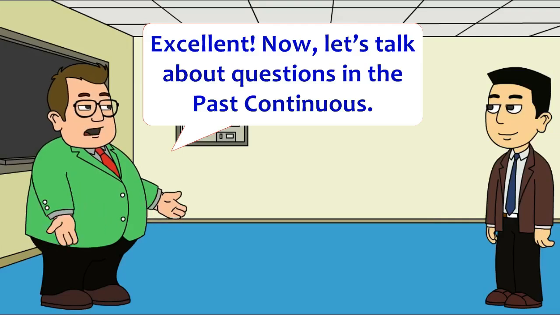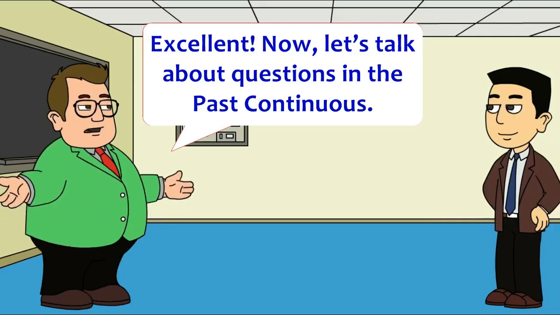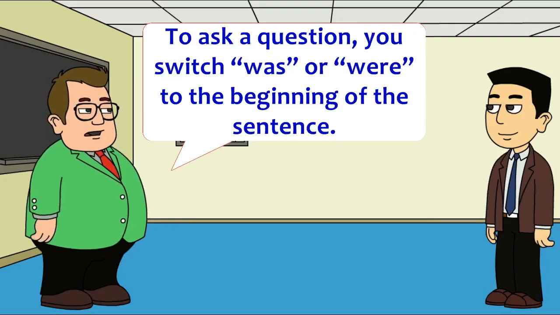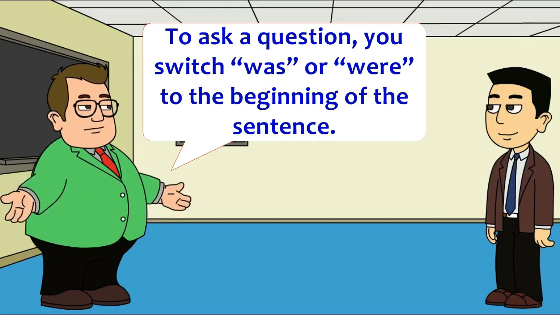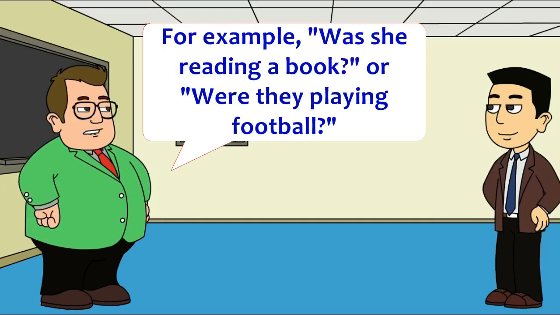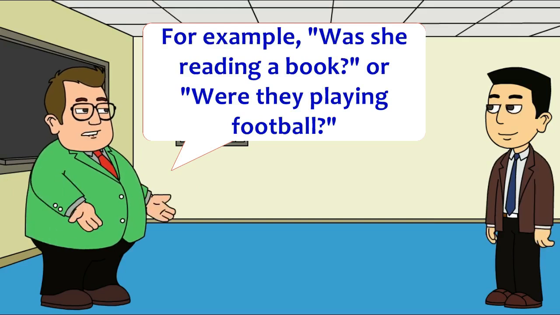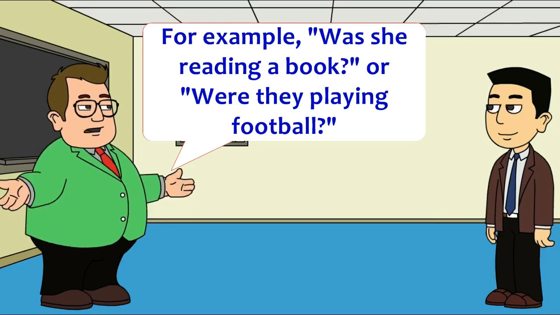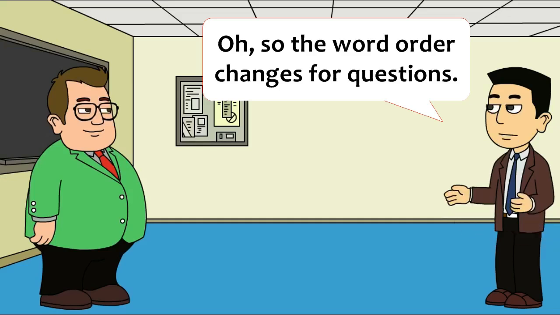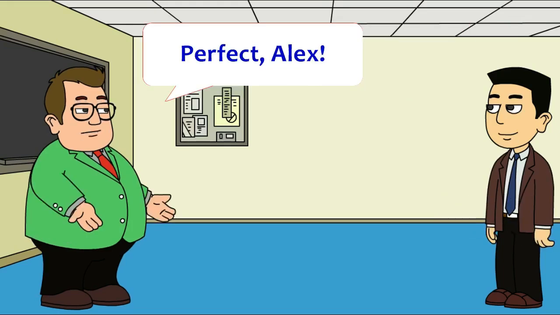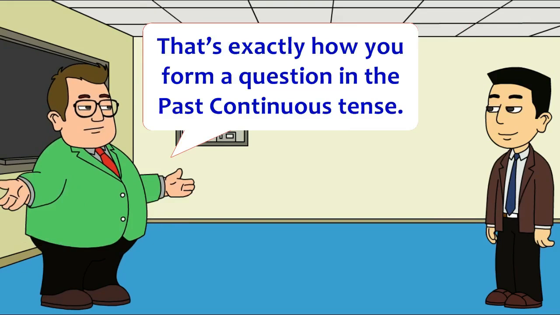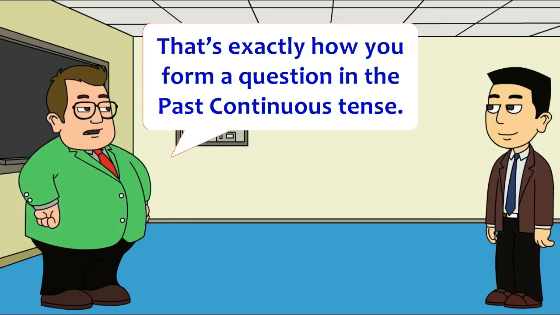Excellent. Now let's talk about questions in the past continuous. To ask a question, you switch was or were to the beginning of the sentence. For example, was she reading a book? Or were they playing football? Oh, so the word order changes for questions. Can I try one? Was I sleeping when you arrived? Perfect, Alex. That's exactly how you form a question in the past continuous tense.